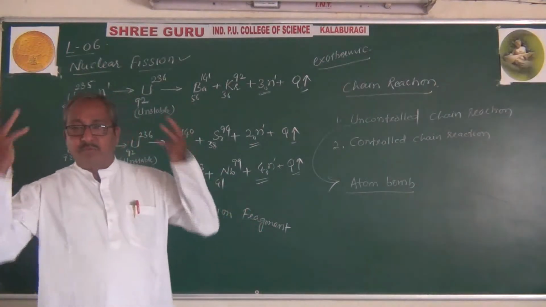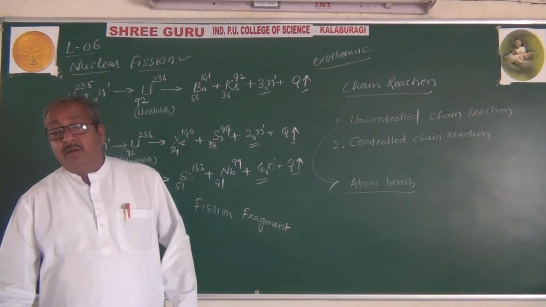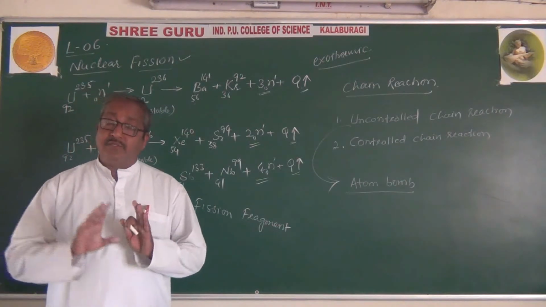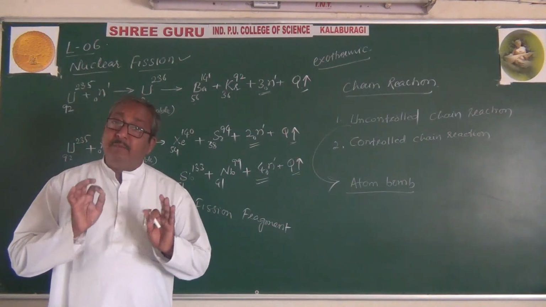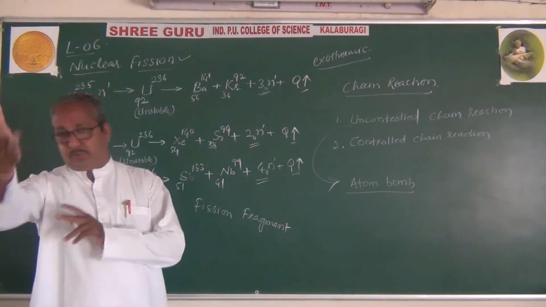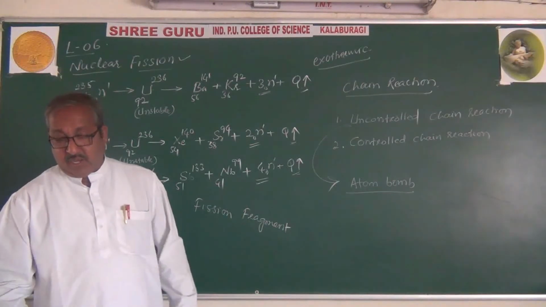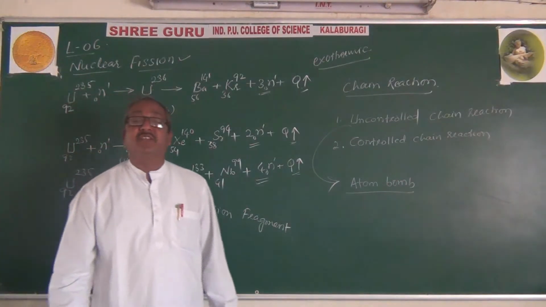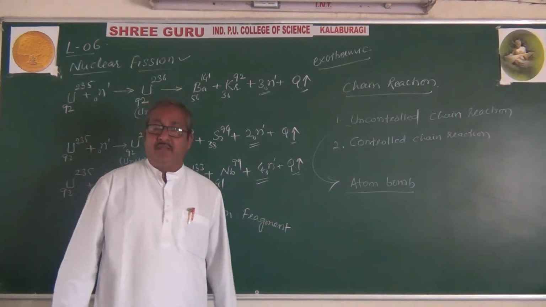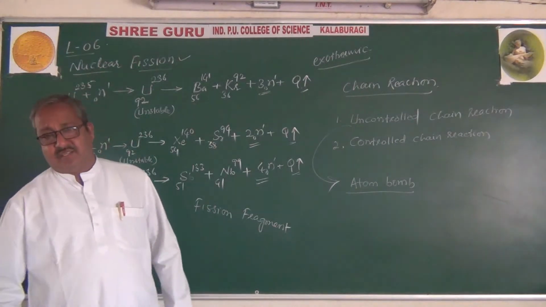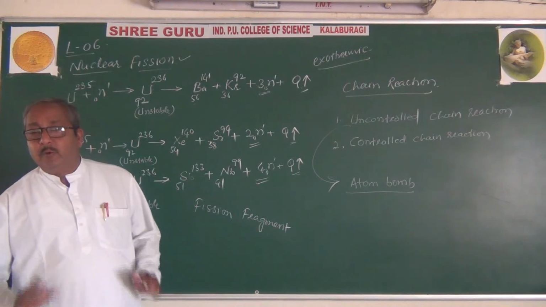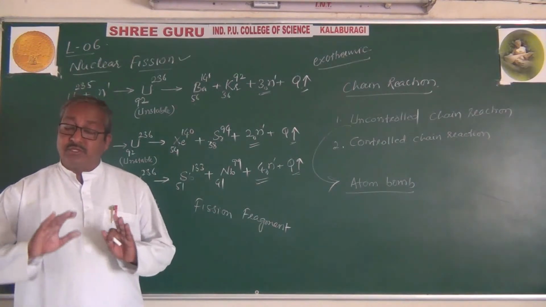Why? Once a bomb explodes, there is not only physical loss, but also a loss to living beings, and that loss continues from generation to generation. They call these nuclear hazards or radiation hazards, of which there are two types: one genetic and another somatic. Genetic means the radiations affect generations, from generation to generation.